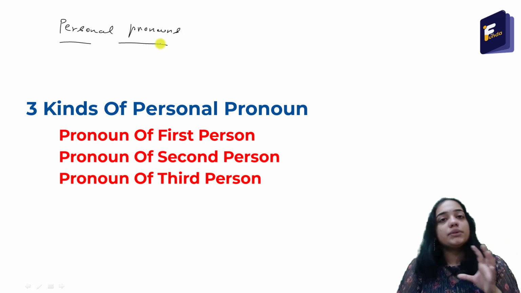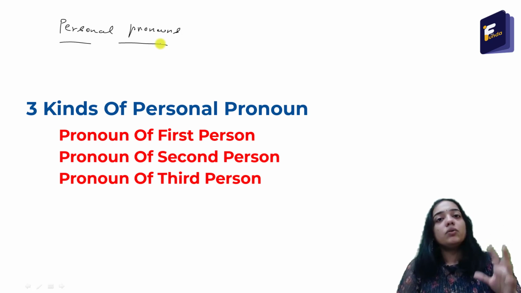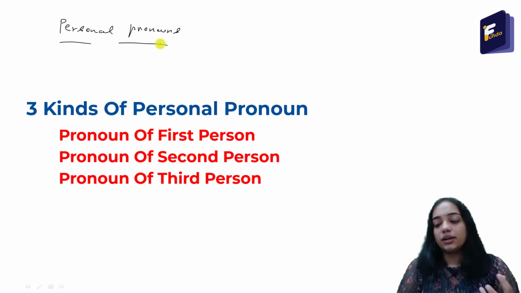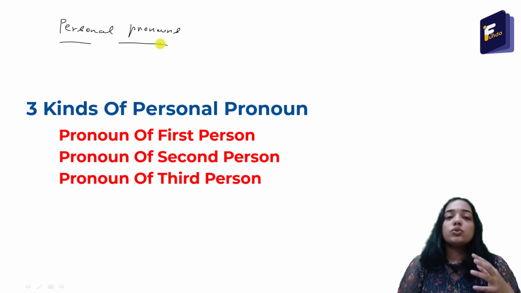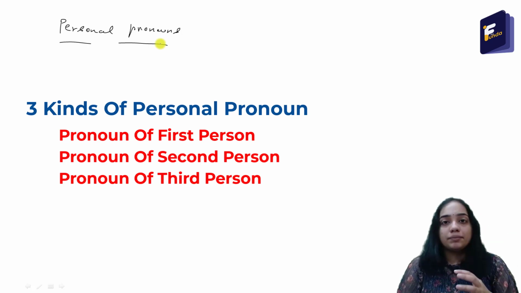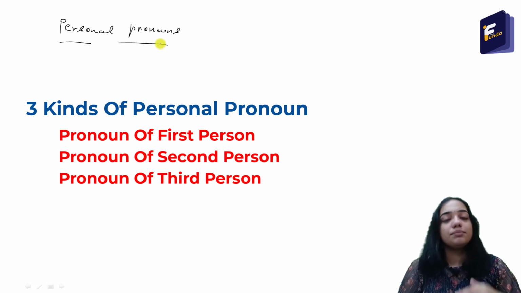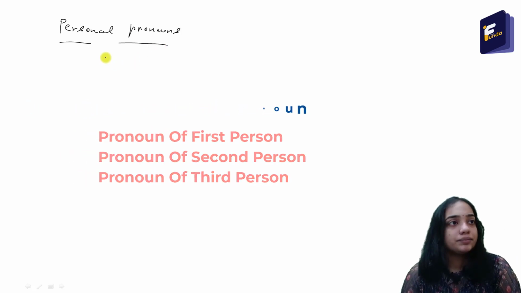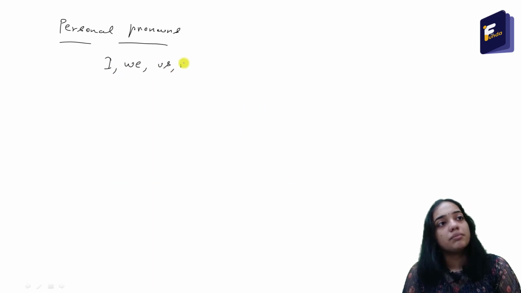The pronoun of first person refers to the person or people who are currently speaking. For example, I, we, us, mine. If I am speaking, then the word I or we refers to the first person. So let me write it: I, we, us, mine. These are the pronouns of first person.